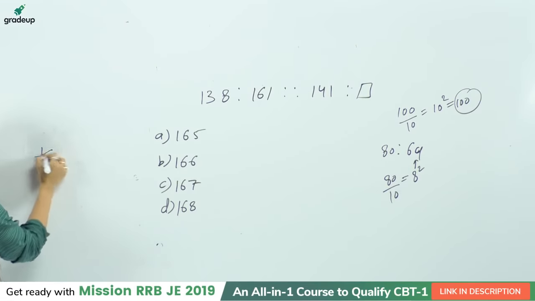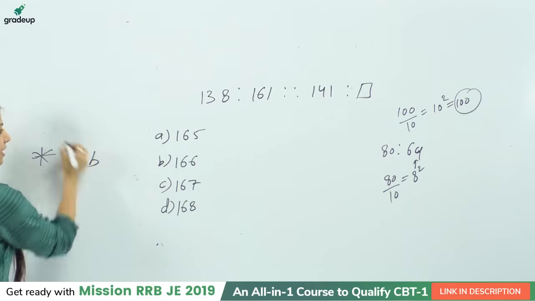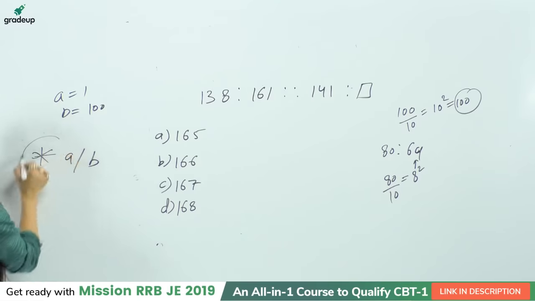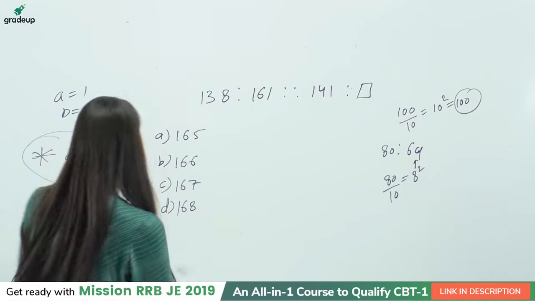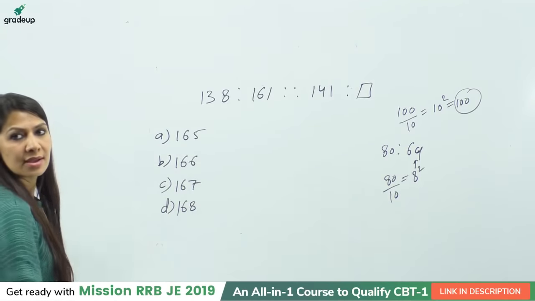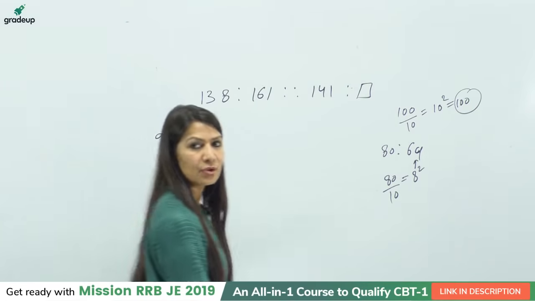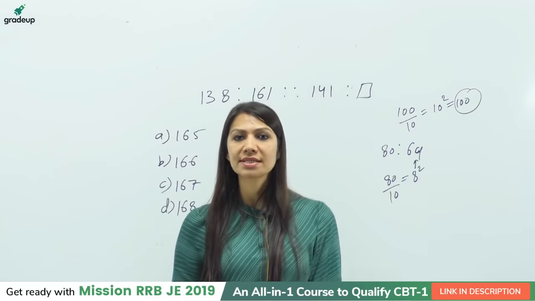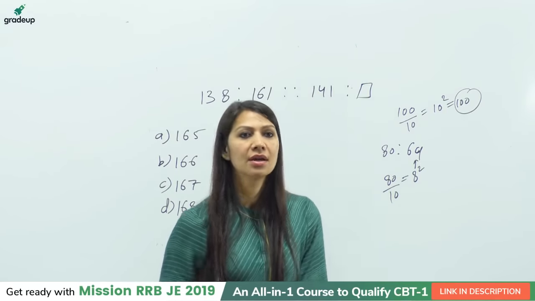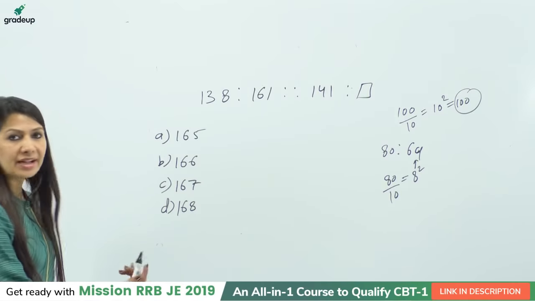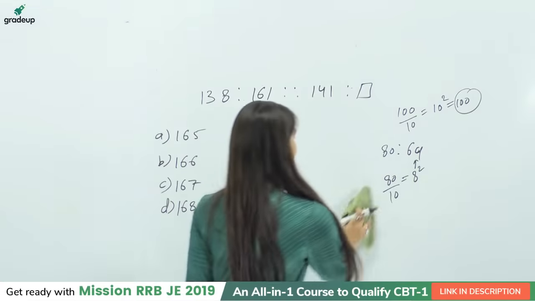The answer key will be like this, star A/B, if suppose option A is 1 and option B is 100. So don't worry about such questions. You don't need to take tension about this. Just focus on the question. If you are logically correct, you will always gain the number. So we are having answers as 165, 166, 170, 167 and 168. I think you have chosen all the options maybe. Let's check out, students.